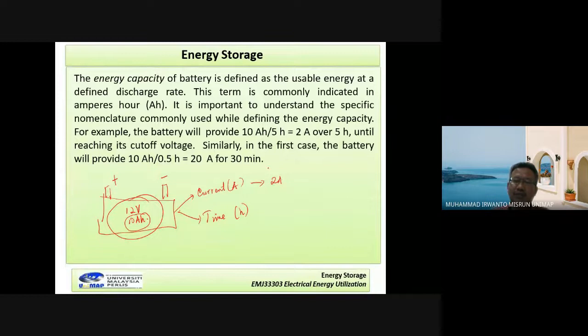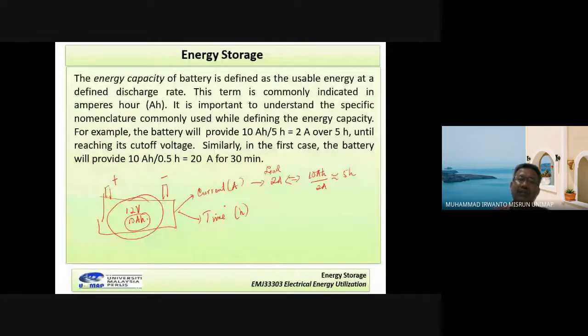Now, meaning the battery can be used until how many hours here? It is indicated by 10 ampere-hours divided by 2 amperes. So it's around 5 hours. Meaning this battery can be used after storing until 5 hours.